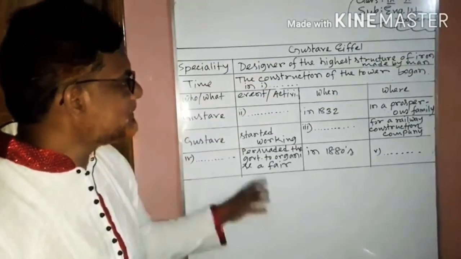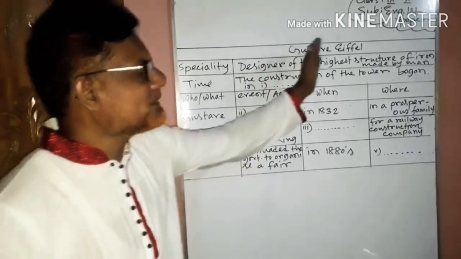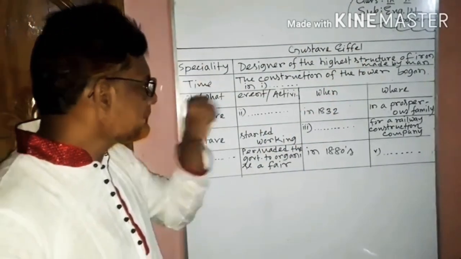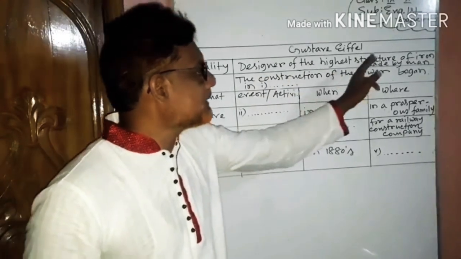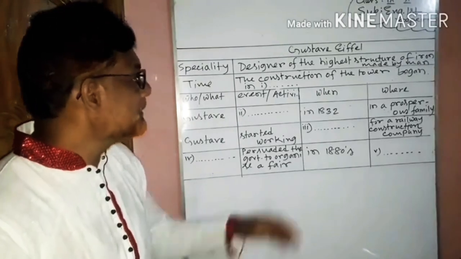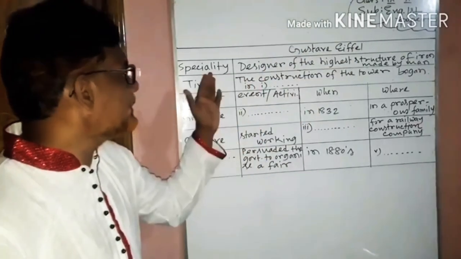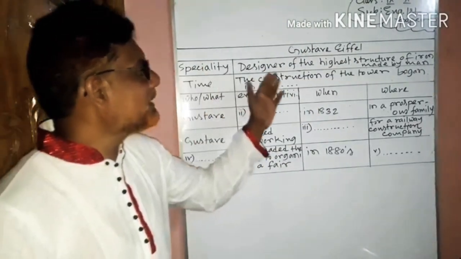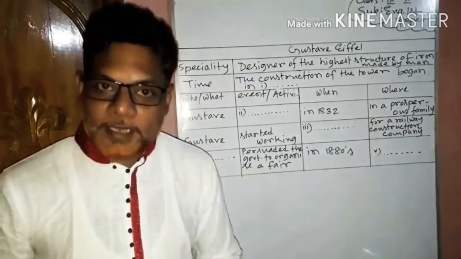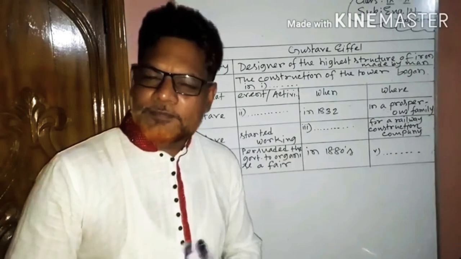Look, this table is about Gustave Eiffel, and first of all, speciality: designer of the highest structure of iron made by man. That means Gustave Eiffel's specialty is that he was the designer of the highest structure of iron made by man. Here we don't have anything to do.